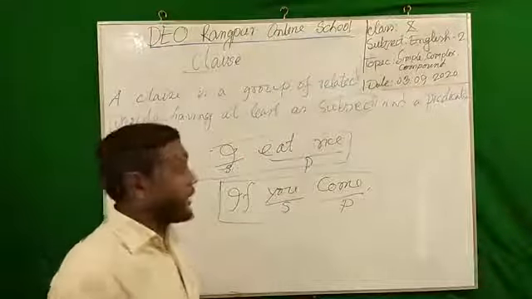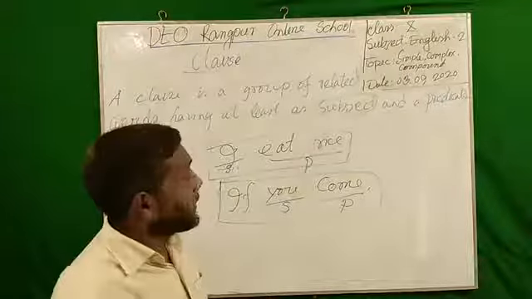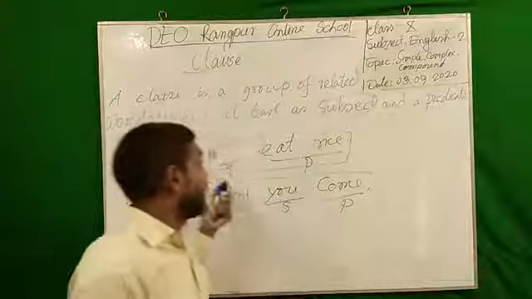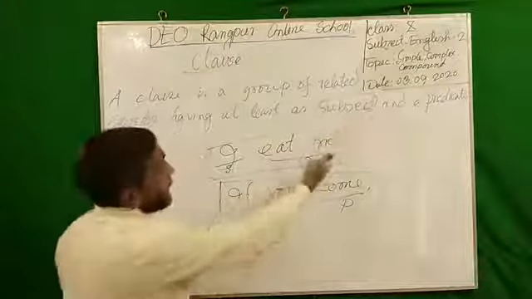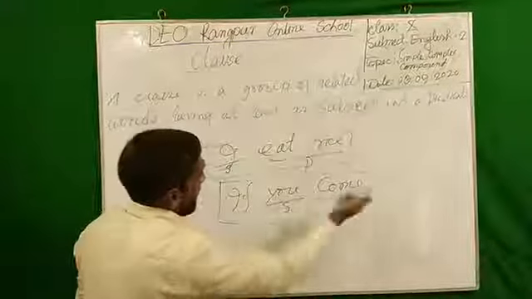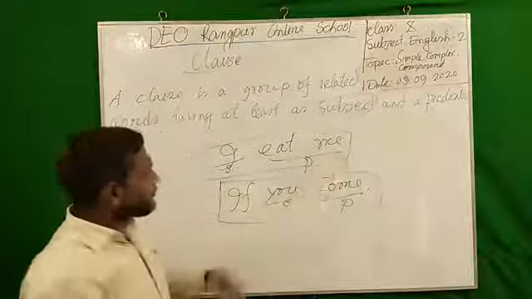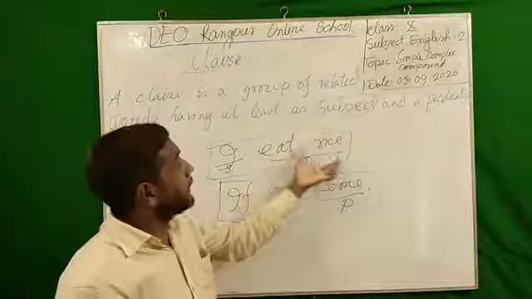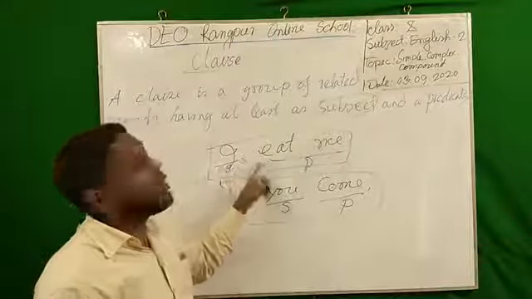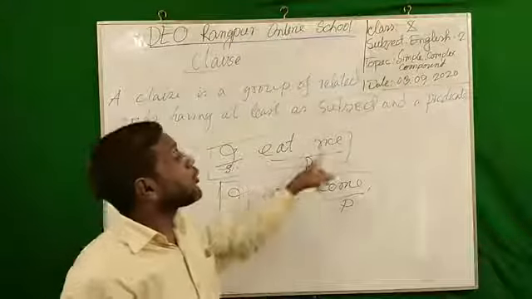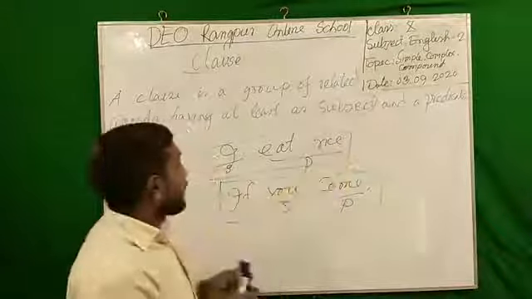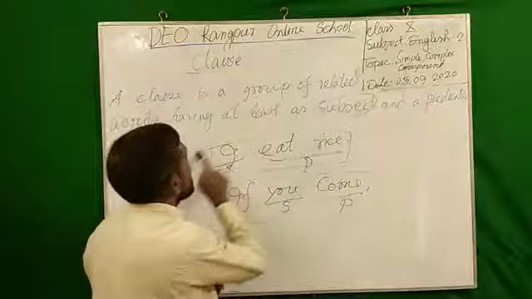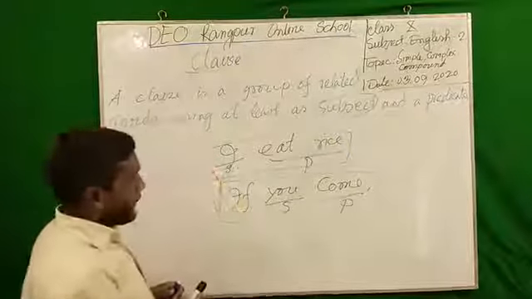Now, as a student of class 10, if I ask you, please, can you give me the definition of an independent clause and a dependent clause, then you can tell me very easily, because you can see the differences here. Sir, an independent clause is a clause which has no need of other words to complete its sense. Why? Because it is enough to complete its sense. It has expressed the complete sense of the speaker.